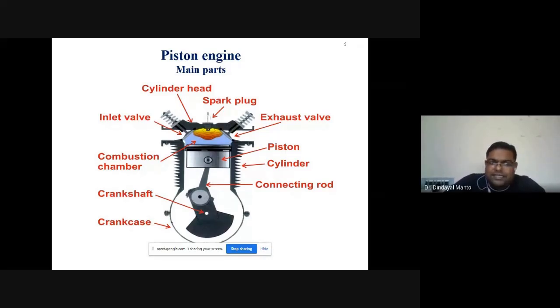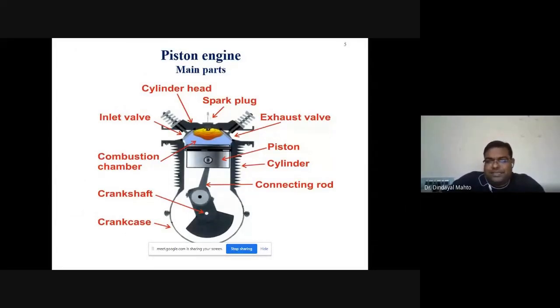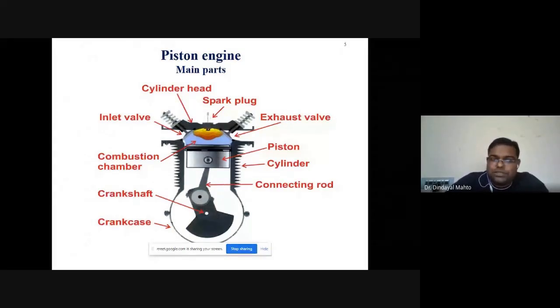As we are seeing here, the inlet valve and exhaust valve configuration is basically known as a petrol based engine. We are using petrol. In this case, we use the inlet valve and exhaust valve. If we go for a diesel engine configuration, we will not be using the inlet valve and exhaust valve, because there we need to compress the air alone. But in the case of a petrol engine, we are compressing the mixture of air and fuel. Fuel is petrol, so we have to compress both. And there is a limitation on compression in the petrol engine, as we studied from the standard cycle.